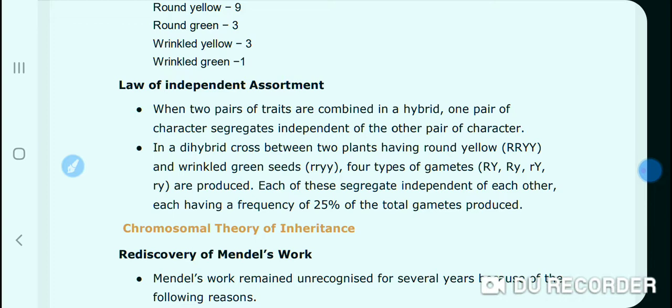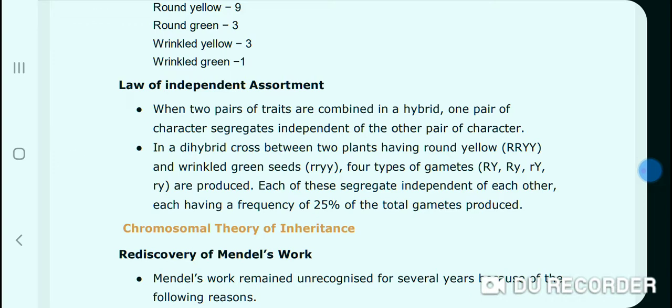One was the law of dominance and the second was the law of segregation. And on the basis of dihybrid cross, Mendel gave his third law of inheritance, that is known as the law of independent assortment. Let us know about the law of independent assortment.